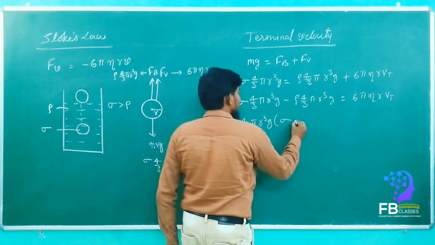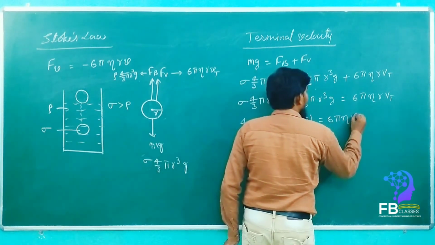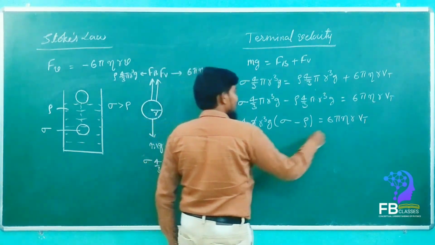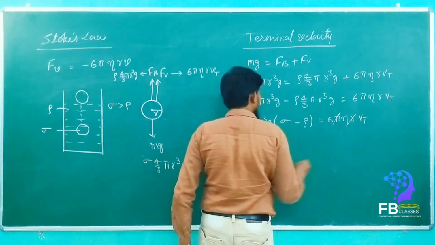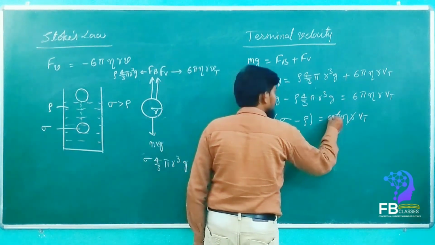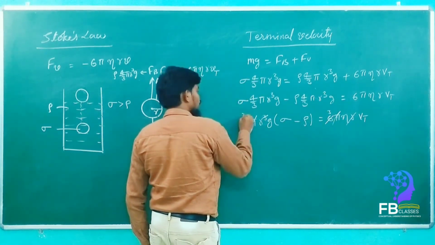If you take it common, sigma minus rho is equal to 6 pi eta r vt. Does anything get cancelled? See here, pi gets cancelled and r cube gets cancelled. Then here it will go 3 ja 2 ja.